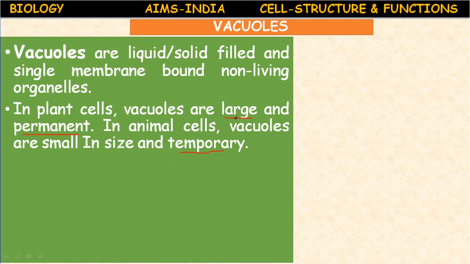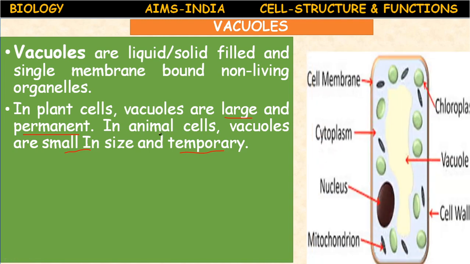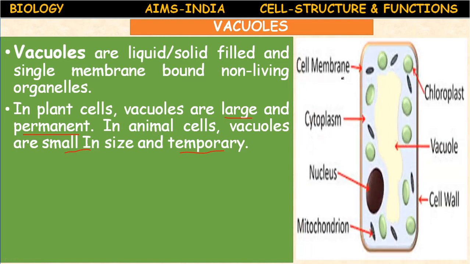Vacuoles are the biggest organelle in the plant cells. In a mature plant cell, the vacuole is very large in size, whereas in animal cells, the number of vacuoles may be more, but they are very small and they are temporary. You can see in amoeba, food vacuoles and contractile vacuoles are present, performing different functions. But the main function of the vacuole is storage.